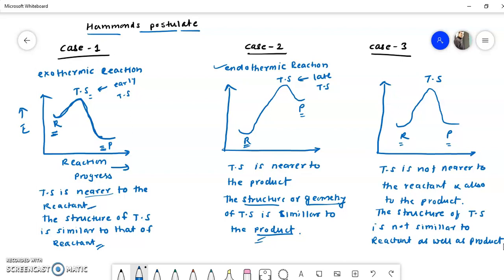Very simple to understand. With the help of this Hammond's postulate, it is possible to identify the structure of transition state in terms of reactants, intermediates or products, and particularly in aromatic electrophilic substitution it is very important. So this is all about Hammond's postulate.